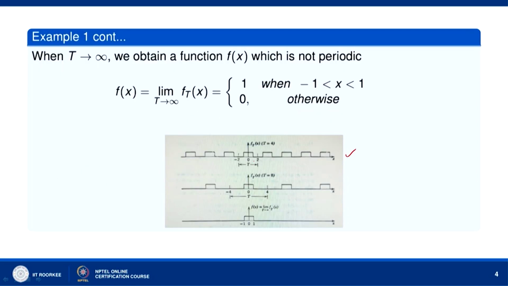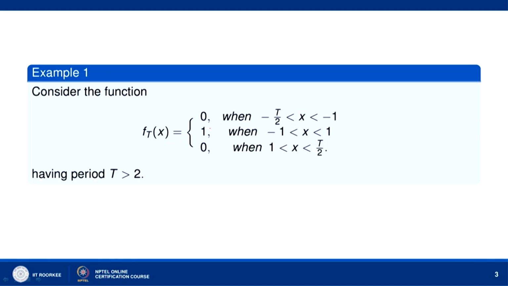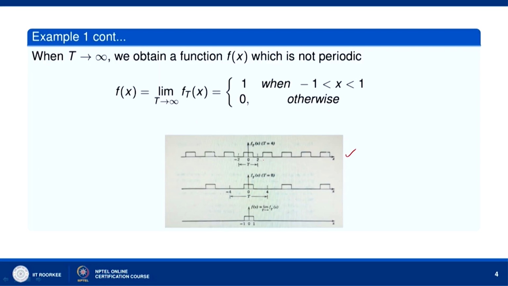Then the graph of the function f_T(x), which is 0 when x belongs to the open interval minus T/2 to minus 1, 1 when x belongs to the open interval minus 1 to 1, and 0 when x belongs to the open interval 1 to T/2, is this one. This is the graph of f_T(x) when T is equal to 4, and this graph changes to this graph when we take T equal to 8. So, this is the graph for T equal to 8.